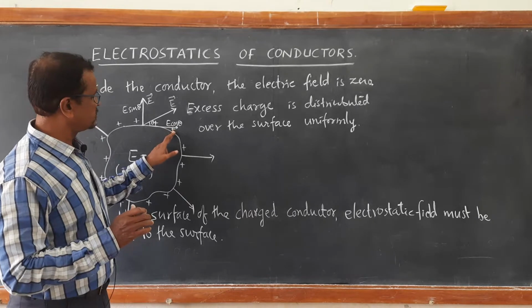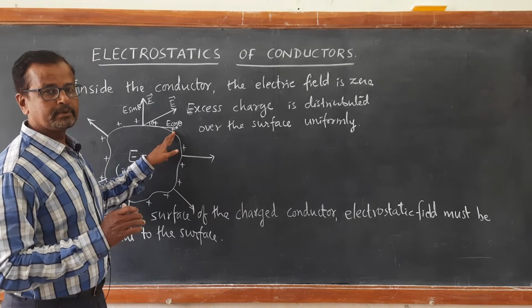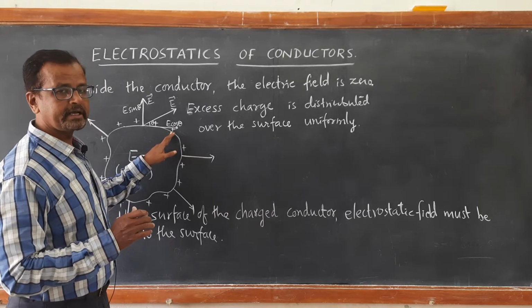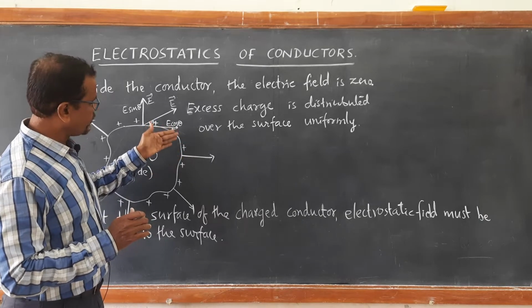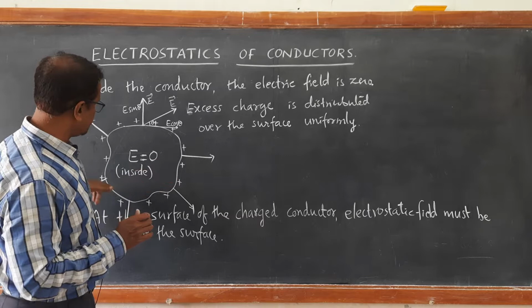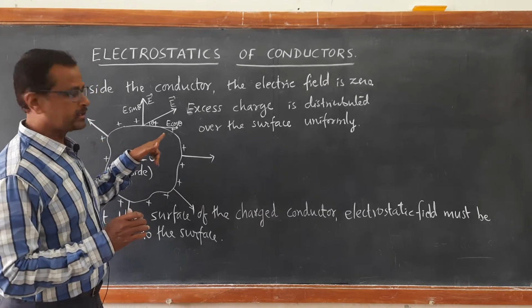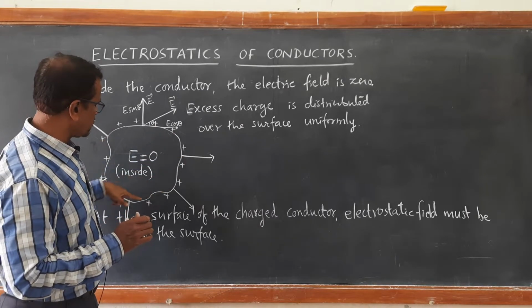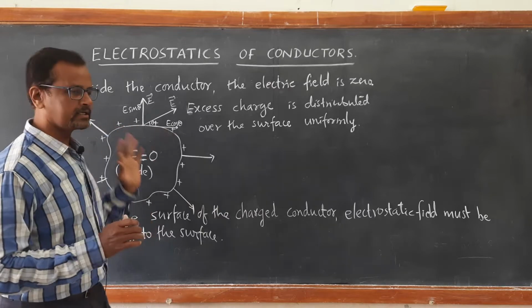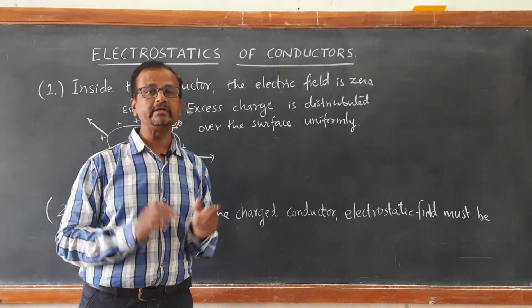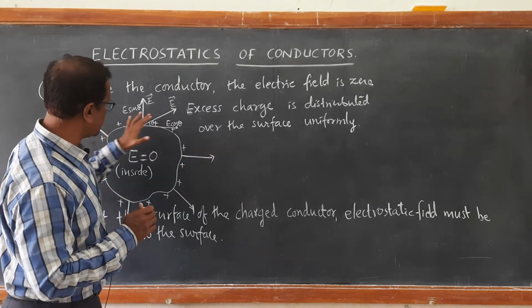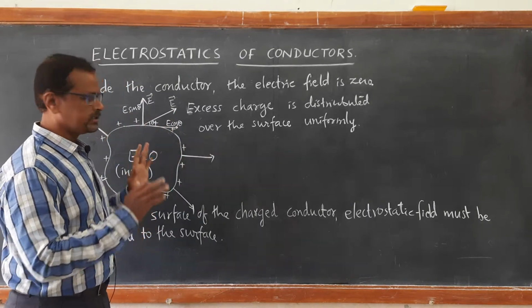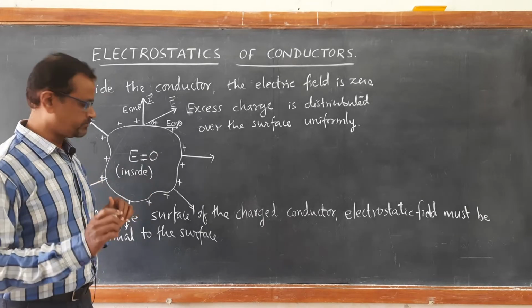That charge exerts a repulsive force on the next neighborly lying charge. As a result, repulsive force keeps on increasing. When the repulsive force keeps on increasing, you may expect the charges in motion along the surface of the conductor, which is not existing at all in static situation. Therefore, there is no electric current existing on the surface. So, there is no parallel component of electric field.